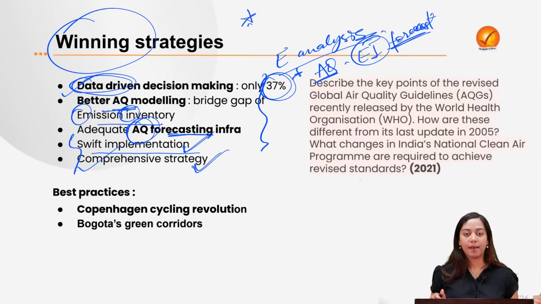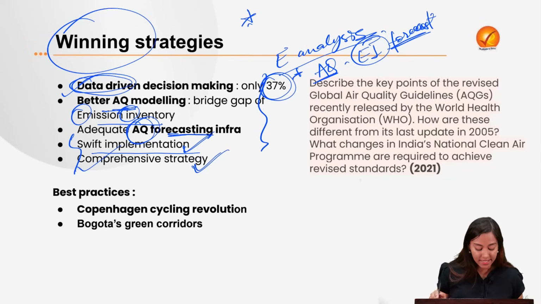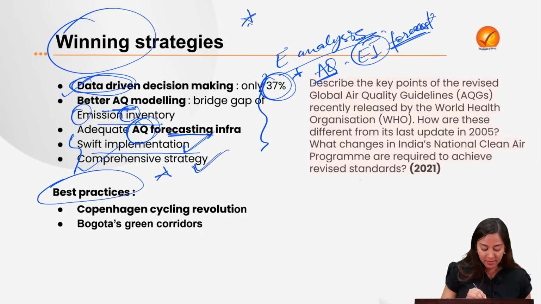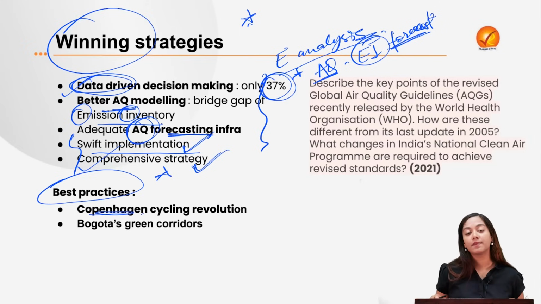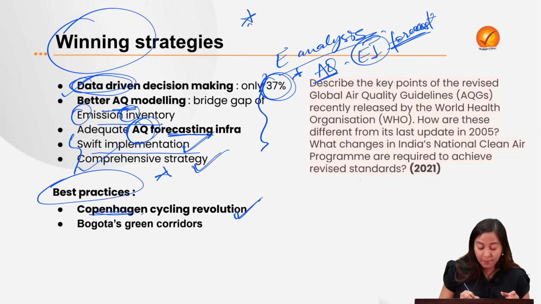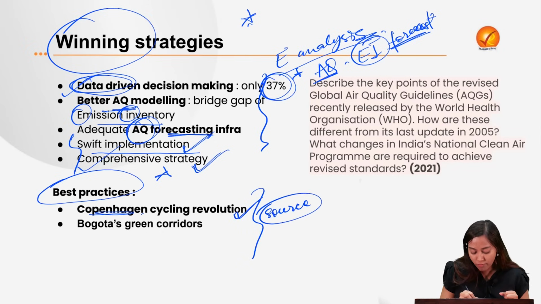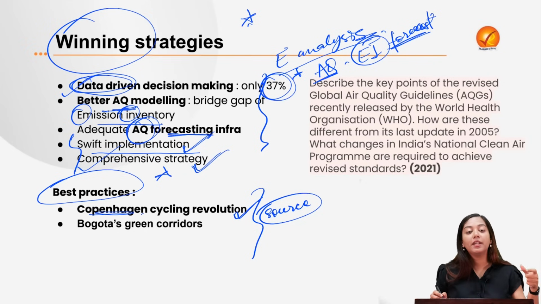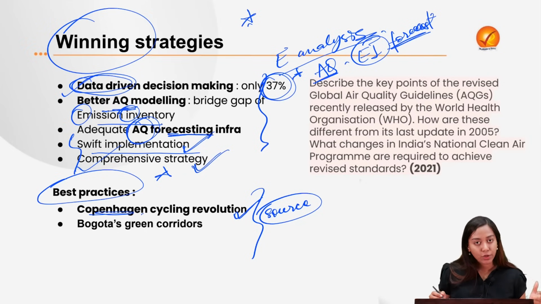We can also take some examples from foreign countries. These can act as best practices. First one is Copenhagen, a city in Denmark, which has led a cycling revolution, transitioning towards a greener form of mobility, that is, cycling. In this manner, we are targeting the very origin of the air pollutants, and that can be done by reducing the amount of emissions. We can reduce emissions by transitioning to greener mobility, for example electric vehicles, for example cycles, which are good for health as well. So India can also implement that.